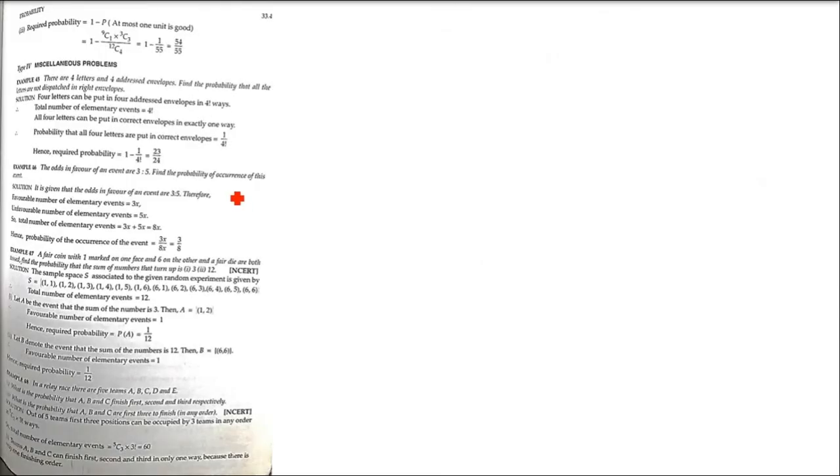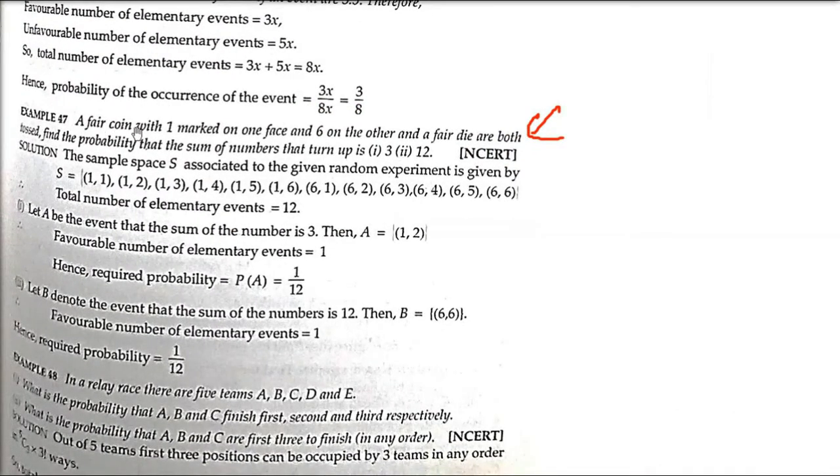So this is one more type. There are miscellaneous problems also, so let us take one of the miscellaneous ones. We can take NCERT, but we can take others also if you want. NCERT only, okay. This is the 47th question of page 33.43 actually, but it doesn't matter, the edition will be different. A fair coin with 1 marked on one face and 6 on the other and a fair die are both tossed. Find the probability that the sum of numbers that turn up is 3 and 12.